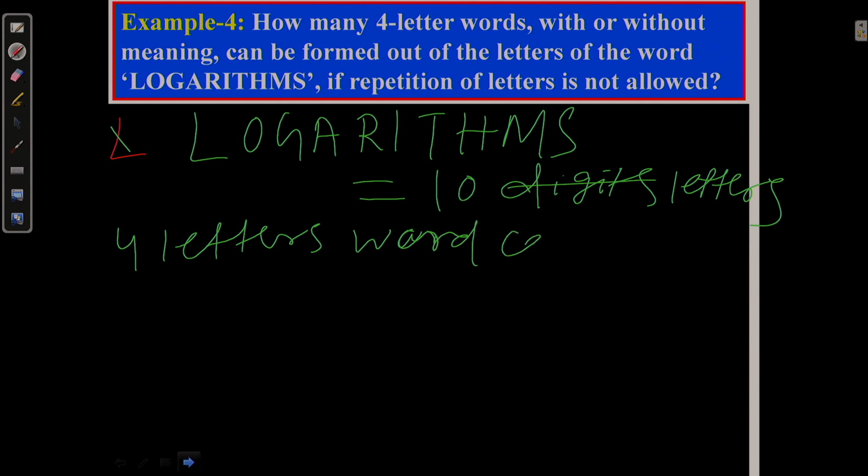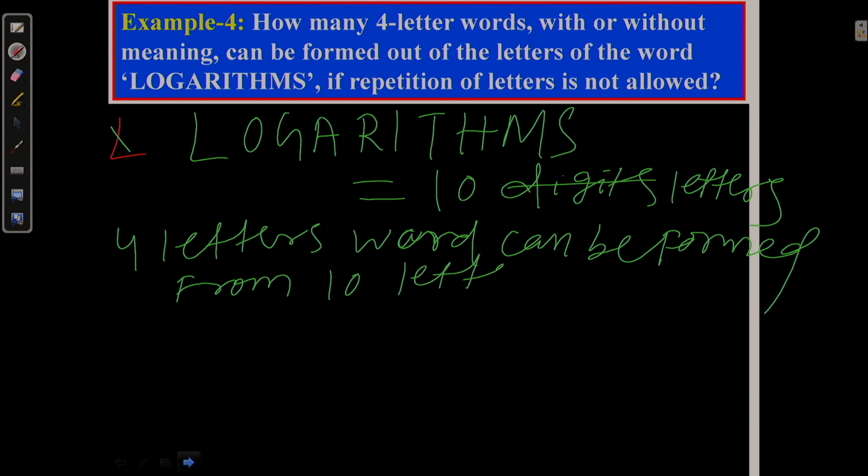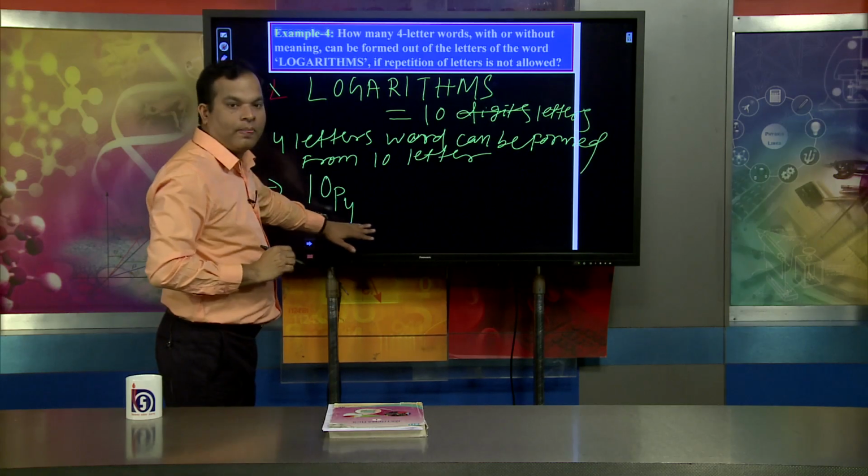So a 4 letter word can be formed from 10 letters, which is equal to 10 permutation 4, 10P4.